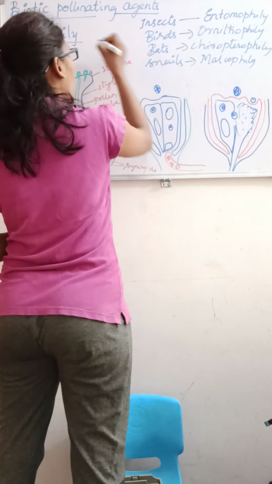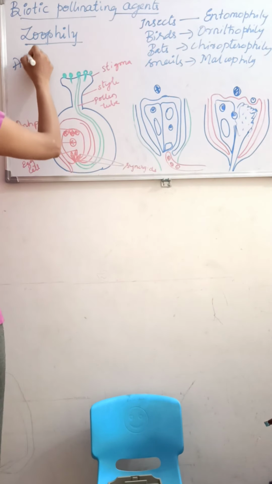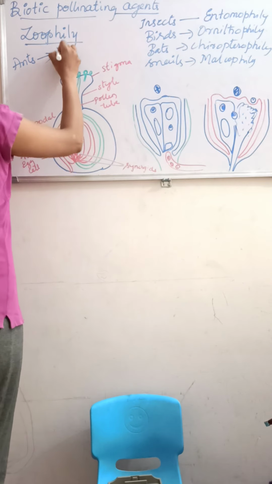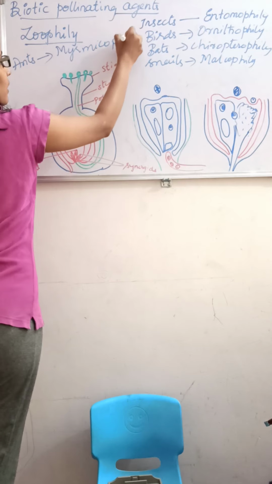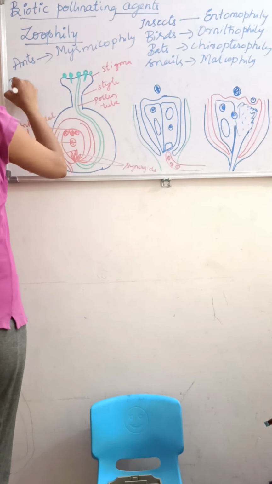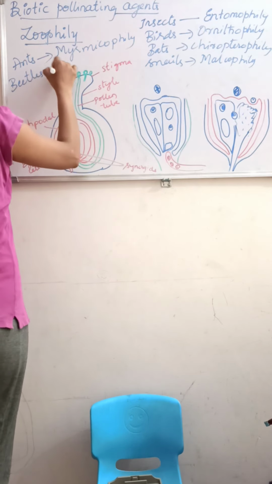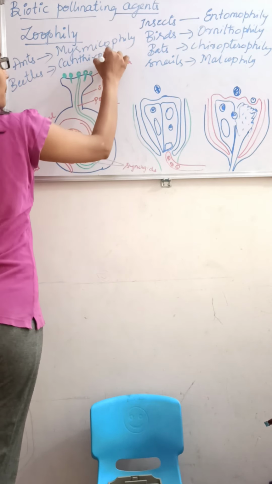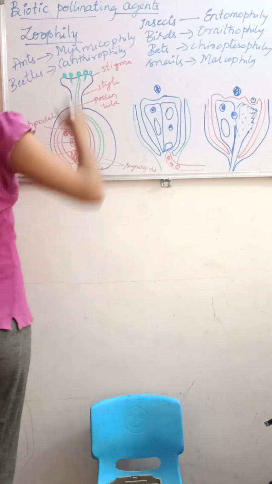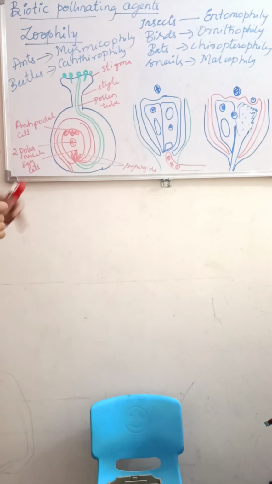If the ants pollinate, we call that myrmecophily. If it is beetles, we call that cantharophily. Here you can see these are the animals which pollinate. Some adaptations are required for animal pollinating plants.